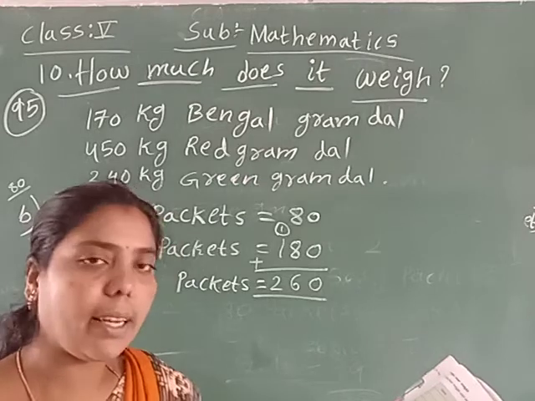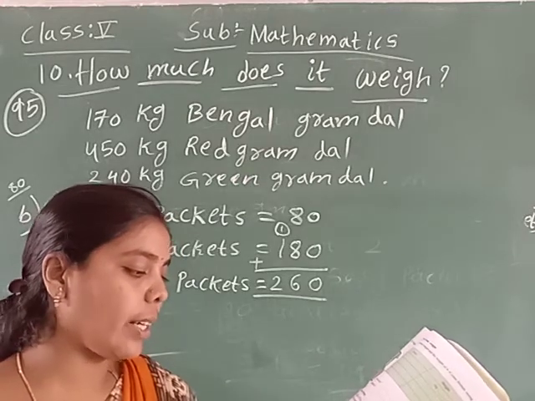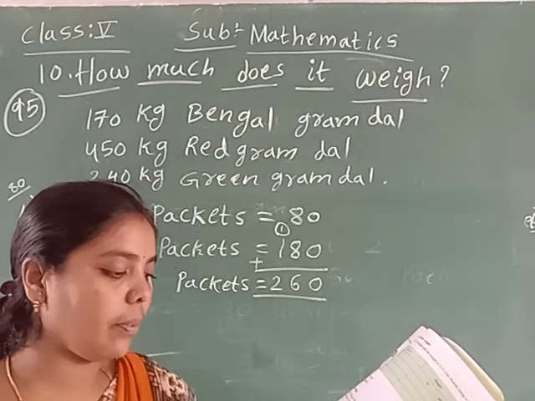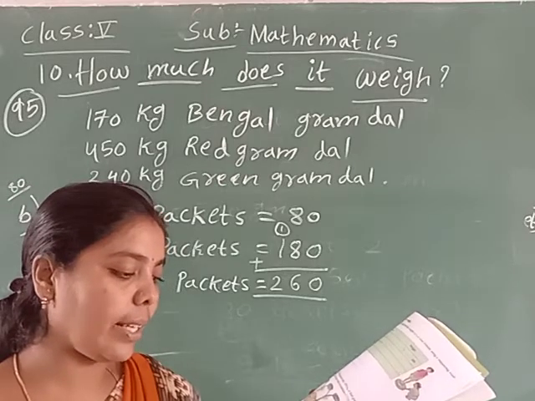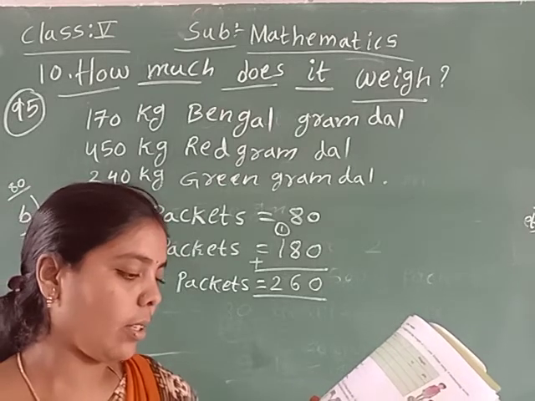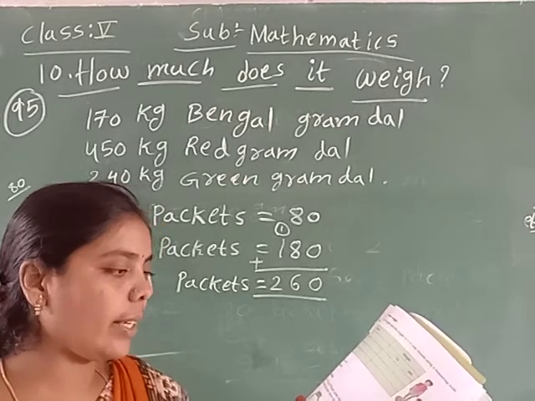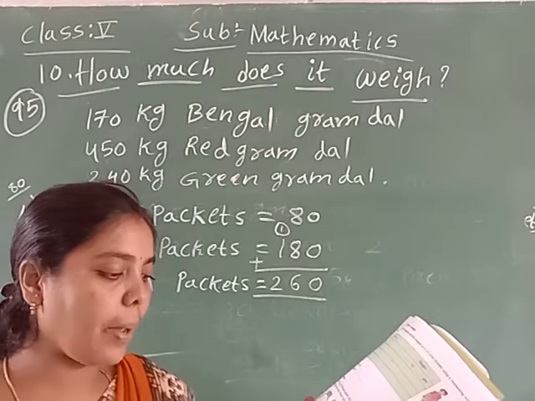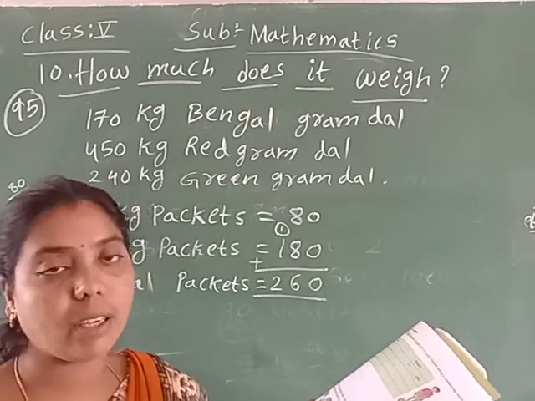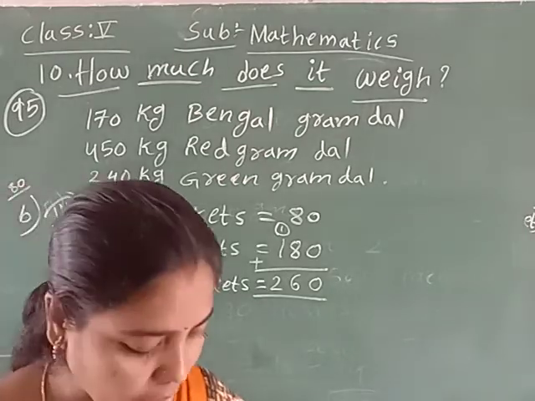Next, C1. He packs 80 kgs of green gram in 2 kg packets, 40 kgs in 1 kg packets, and 120 kgs in 500 gram packets. How many packets of each weight will we have? So, C question.